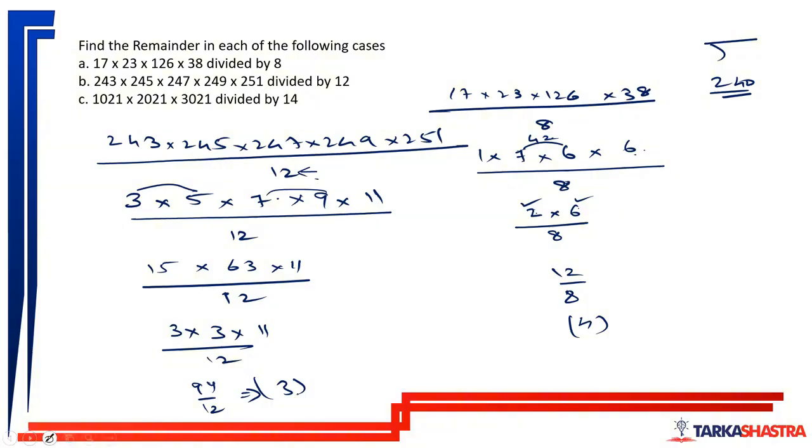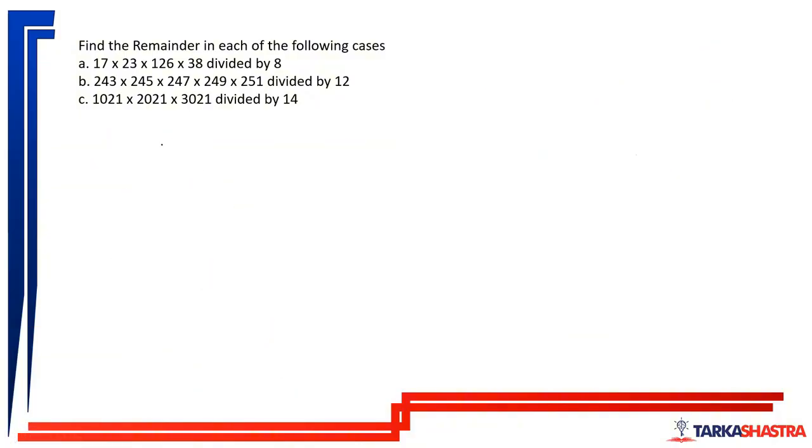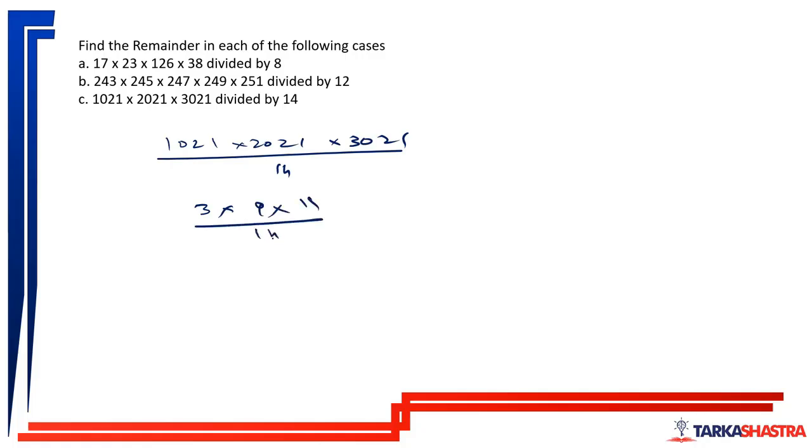Okay. Third, C part. 1021 into 2021 into 3021 divided by 40. 1021: 98, 31. Remainder 3. 202, 196, 51. 196, 51. Remainder 9. 394, 81. Remainder 11 divided by 40.